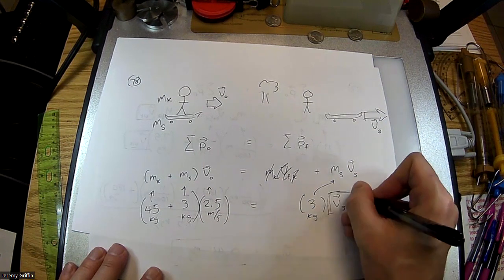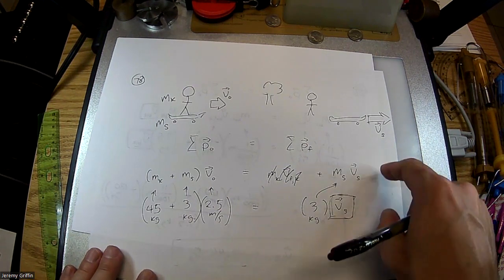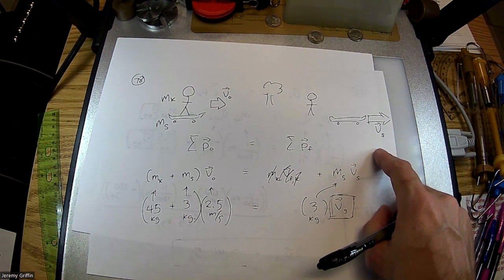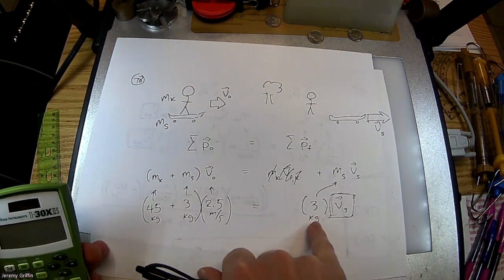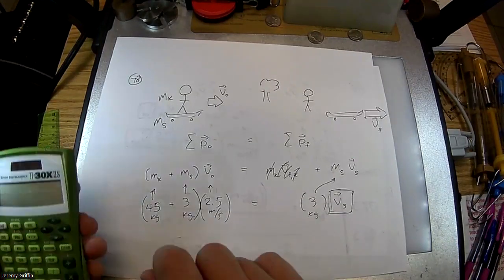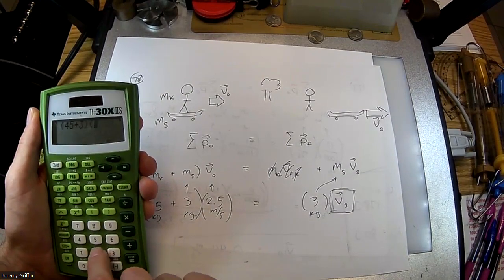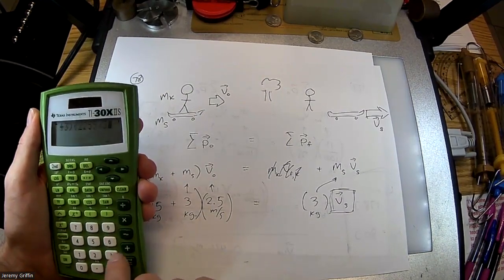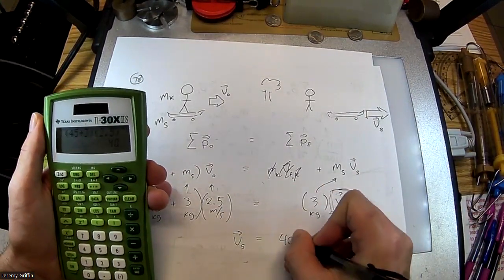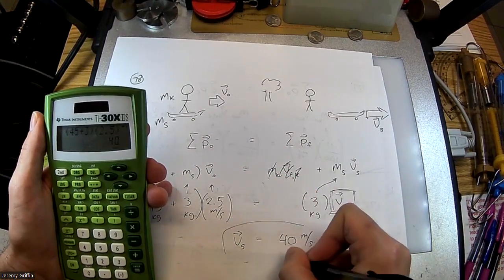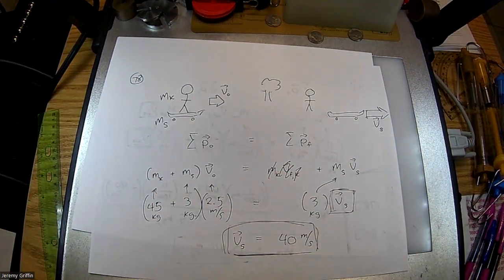Now the question they asked is how fast did Kofi jump? It looks like what we're actually solving for is how fast the skateboard is moving after the jump. So let's get that number first and then think about what to do from there. Very simply algebraically, all I have to do is divide by the mass of the skateboard, 3 kilograms. So it's 45 plus 3, all times the initial speed, and then divide by mass of skateboard. Getting velocity of skateboard post jump is this many meters per second. By the way, it's a really crazy fast velocity, but whatever, just run the numbers.